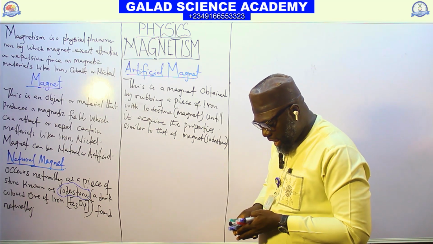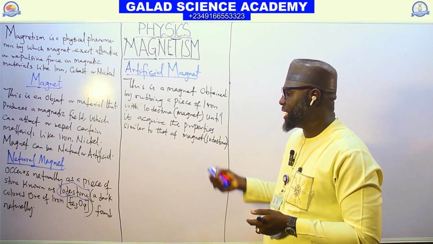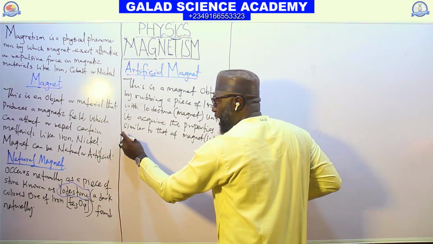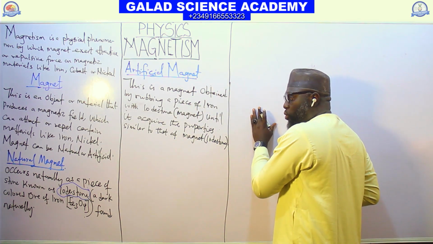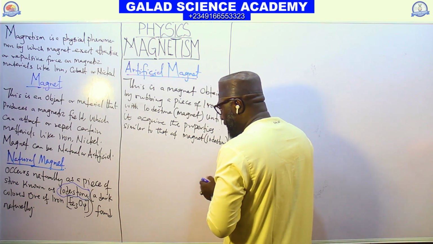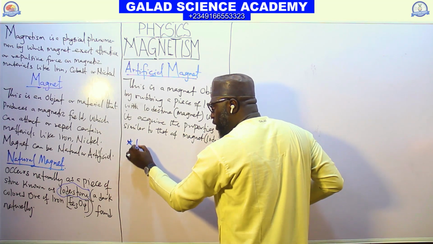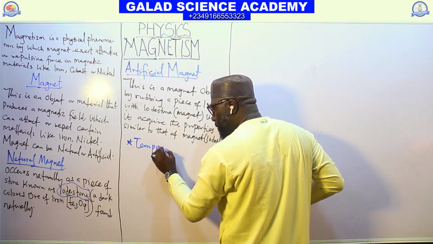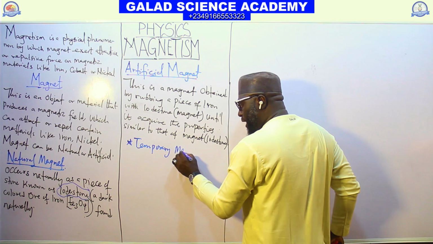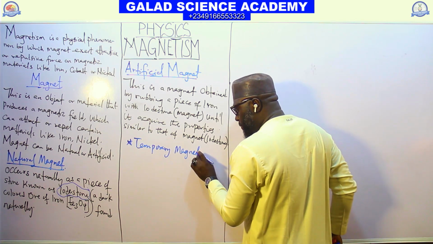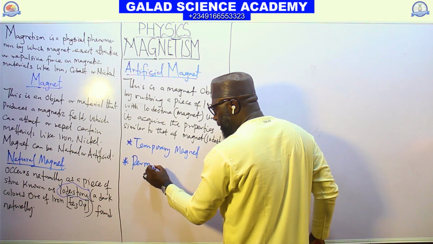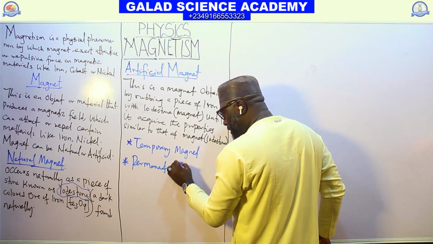And these artificial magnets can also be divided into two. Number one, we have temporary magnet, and the second one we have permanent magnets.